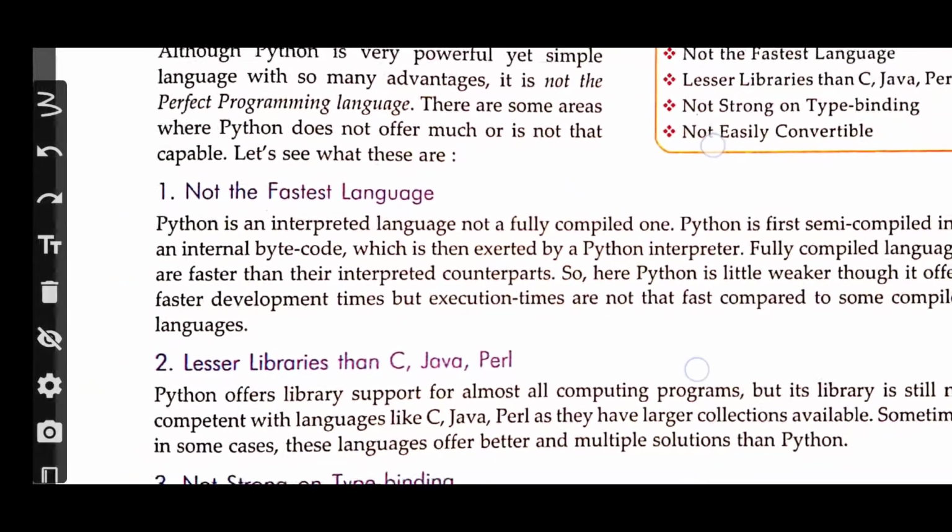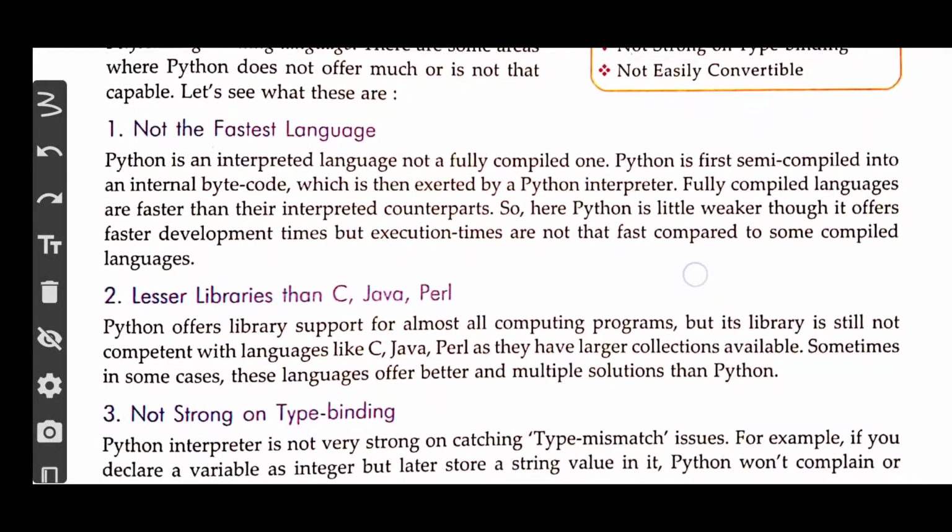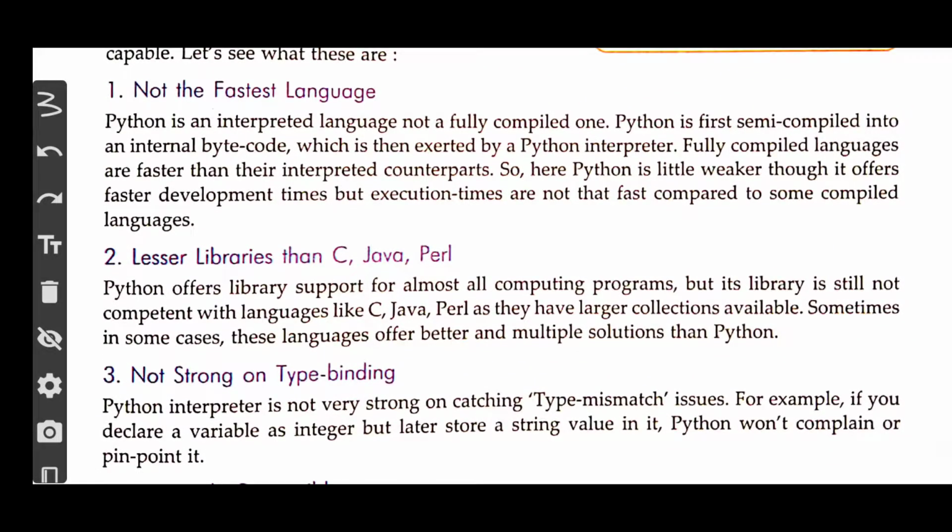Let us see what they are explaining to us in this particular point. As we already know, Python is a language which is working on an interpreter. The interpreter converts high level language into machine language, but the conversion takes place line by line.